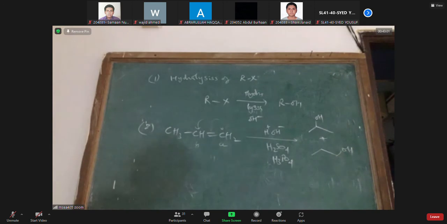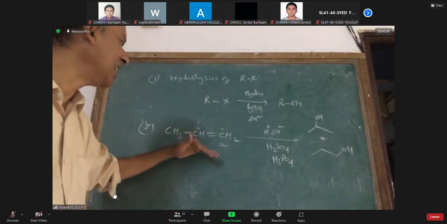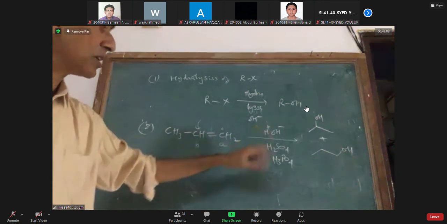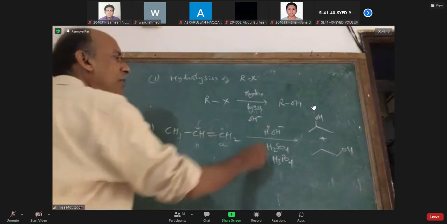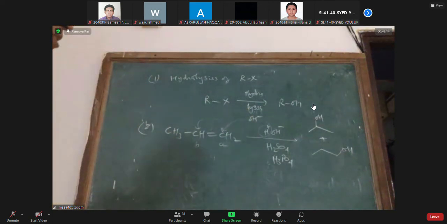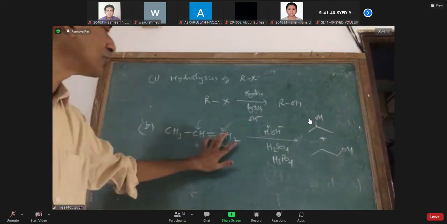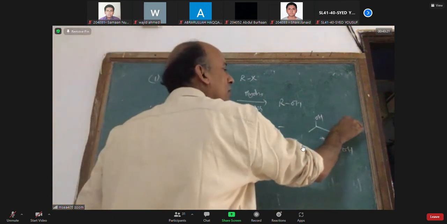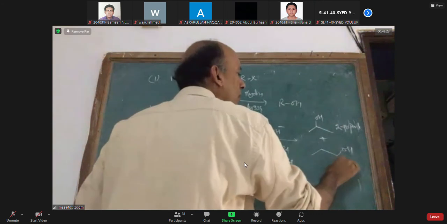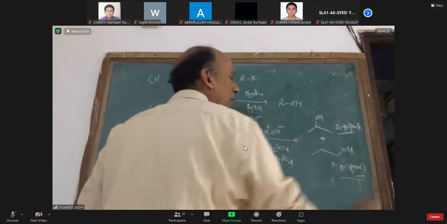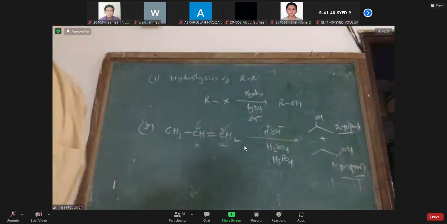According to Markovnikov rule, whenever an unsymmetric alkene that differs in the number of hydrogens across the double bond is added to water in presence of acid, hydrogen always prefers that carbon which has more hydrogens, which becomes richer. If hydrogen goes to alpha, OH goes to beta. So 2-propanol is a major product. 1-propanol is a minor product. Both you get. One is called Markovnikov product, the other one is anti-Markovnikov product. Are you clear?